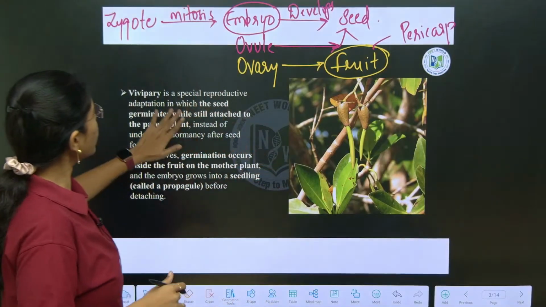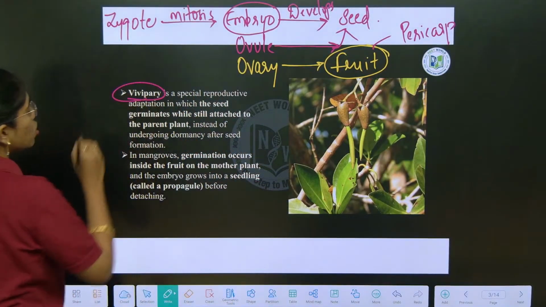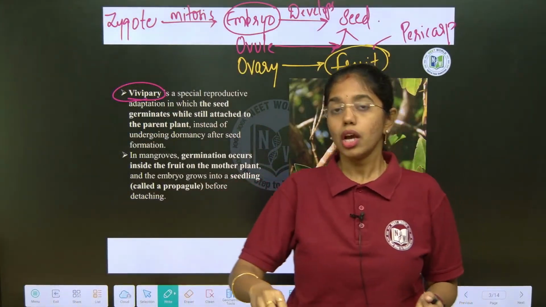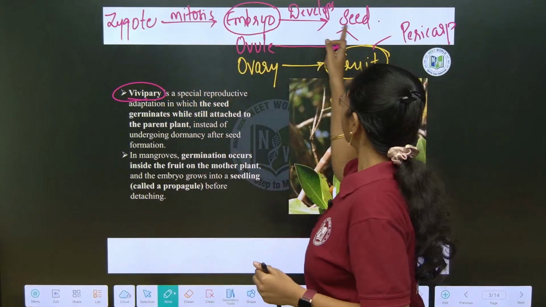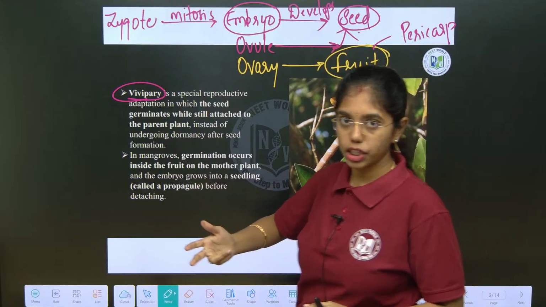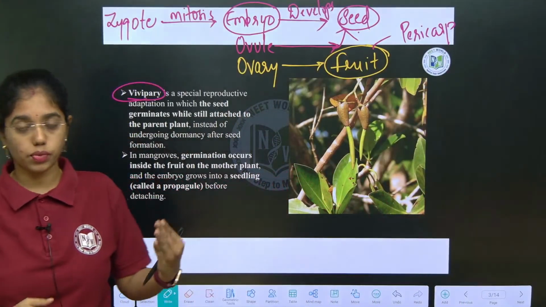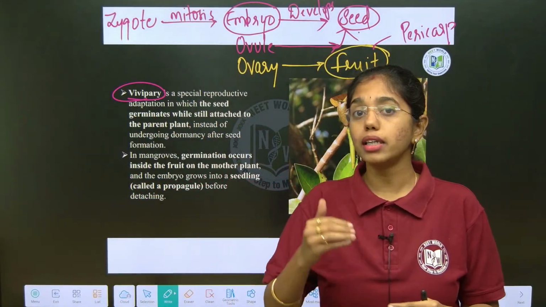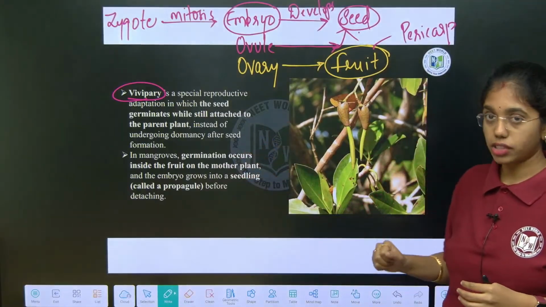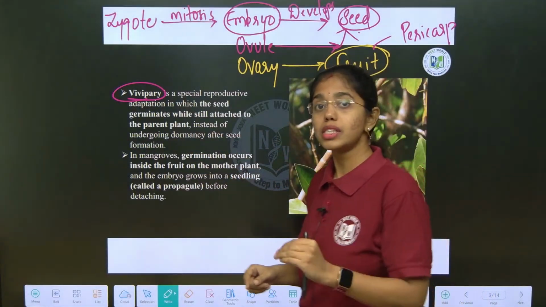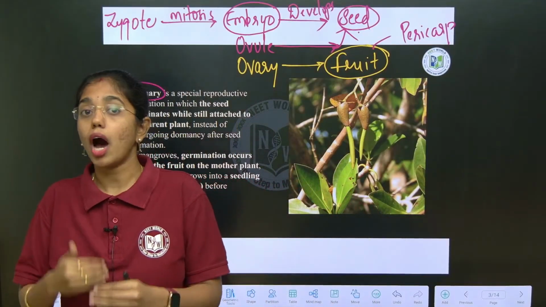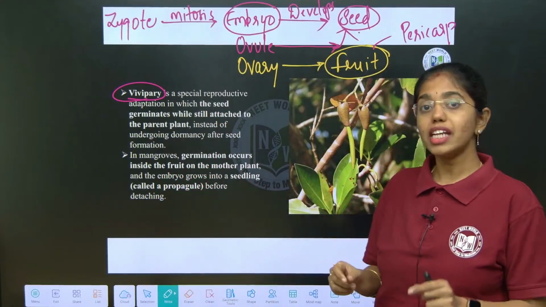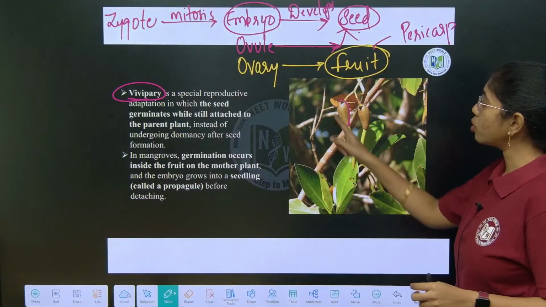So, here there is a concept of vivipary. Seed formation in most plants takes place outside the body; seeds, once formed, will be sown or germinated under favorable conditions, and seeds can be stored as well. But in few plants like mangroves, which grow in swampy, high salt concentrated areas and are halophytes, because of extreme salt stress or biotic stress, the seeds cannot germinate outside the plant body. So seeds will germinate when attached to the plant itself.